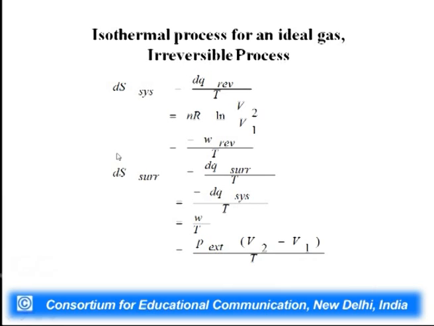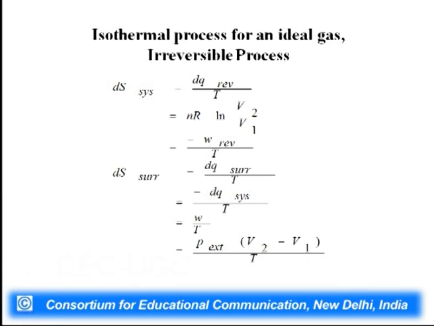Suppose during the irreversible process the same thing is happening: it is isothermal, so temperature is the same, and the system is going from V1 to V2. So you are going to have the same equation, delta S system is dq reversible by T, which is nR log V2 by V1.